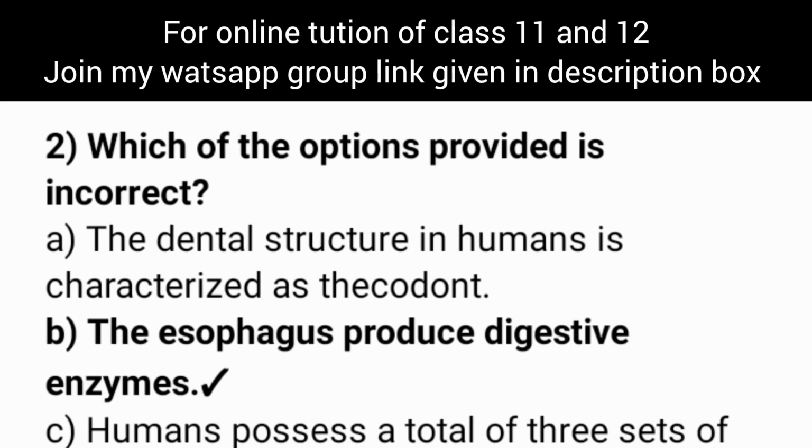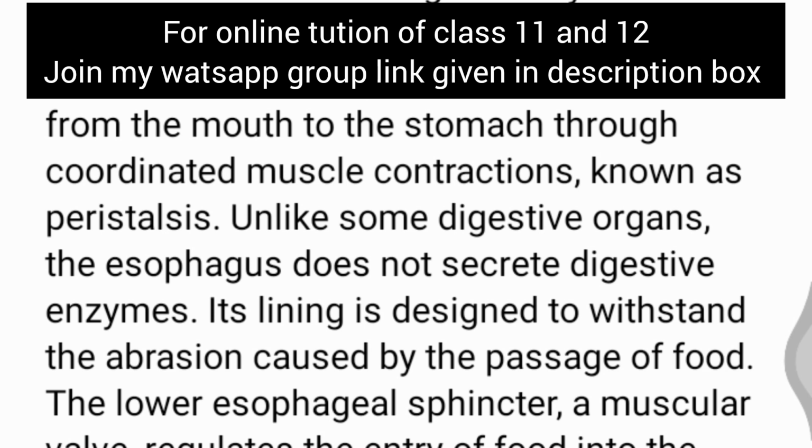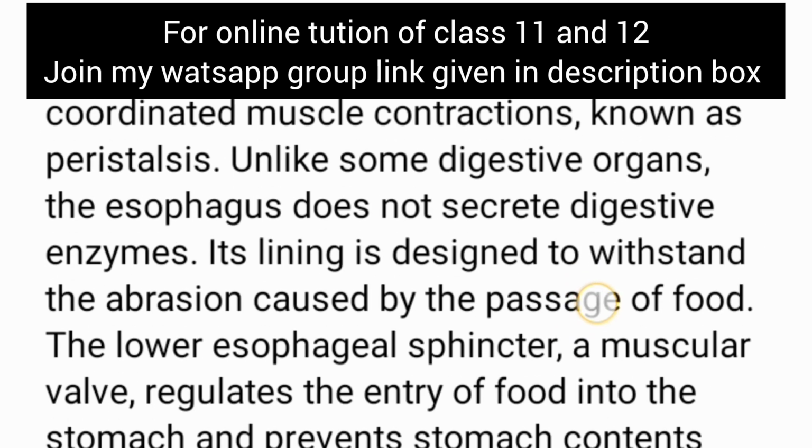Let's see question number 2. Which of the options provided is incorrect? Correct option is the esophagus produces digestive enzymes. Now clarification is the esophagus, also known as the food pipe, is a muscular tube that connects the mouth to the stomach in the digestive system. Its primary function is to facilitate the transportation of ingested foods and liquids from the mouth to the stomach through coordinated muscle contractions known as peristalsis.